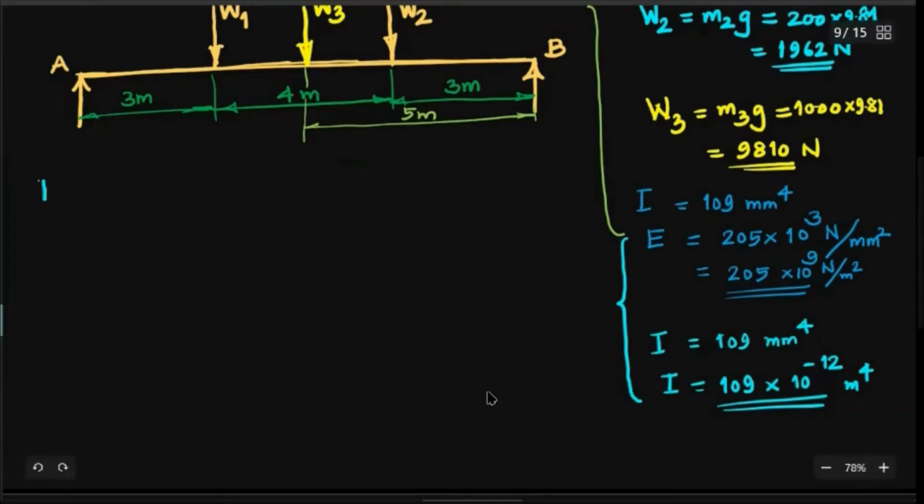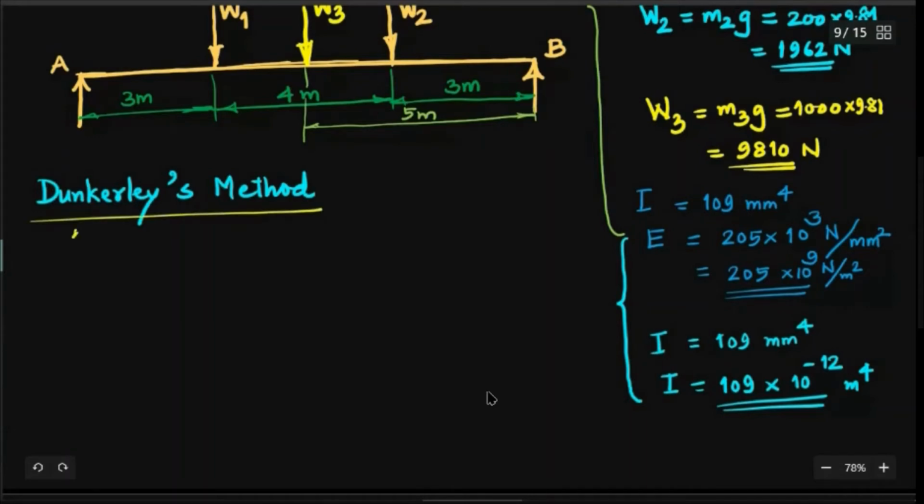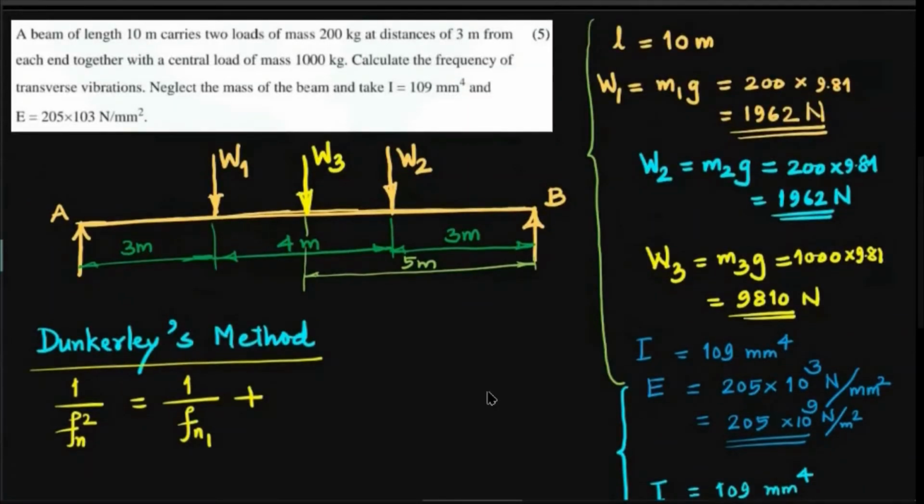Actually, there is a method called, in the morning I told you, Dunkerley's method. If you follow that, 1 by Fn square is equal to, see, we are not going to use it, but just for the sake of completeness, I'll write that. Here we have 3 loads. So the natural frequency of the beam under the action of each of these loads, W1, W2, W3, will be separately found out. So that is Fn1, Fn2, and Fn3.